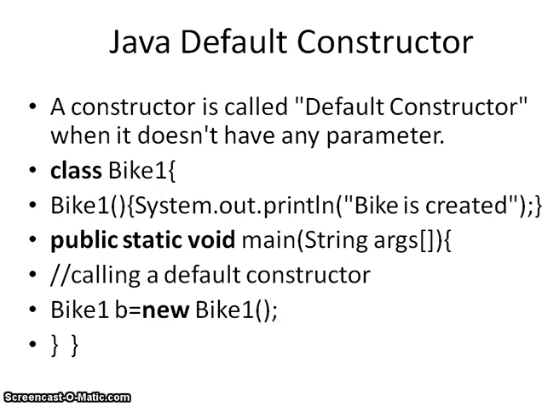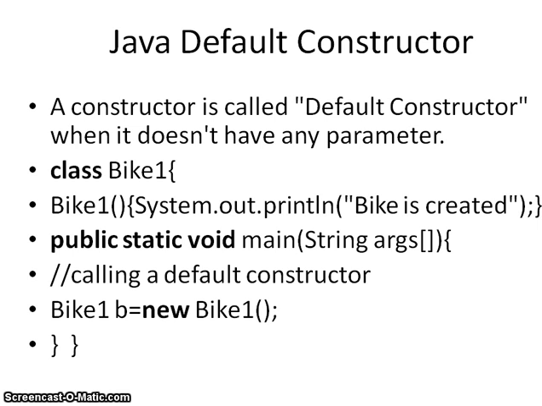Now let's see the first one, that is the Java default constructor. A constructor is called a default constructor when it doesn't have any parameter. Let's see one example I'm giving over here. First, I have declared a class Bike1. In that I'm taking one Bike1 constructor, and in that I'm displaying "Bike is created". Now in the main method I'm calling that constructor.